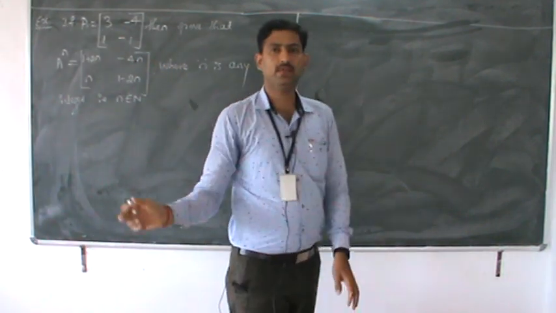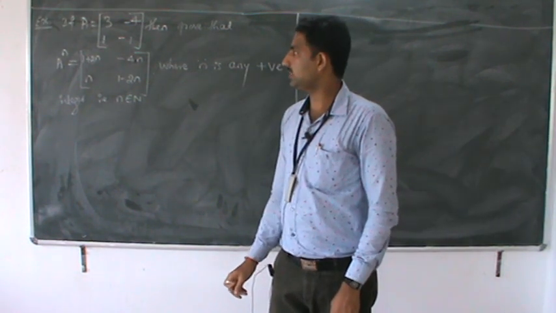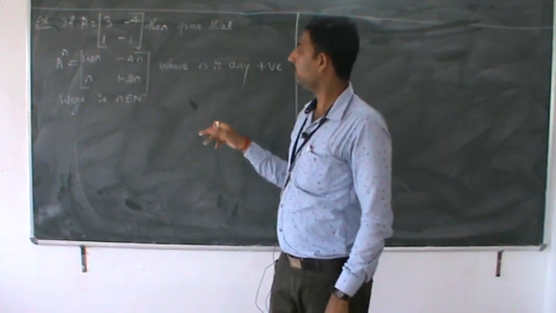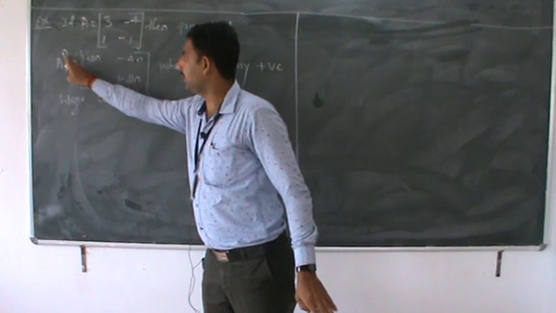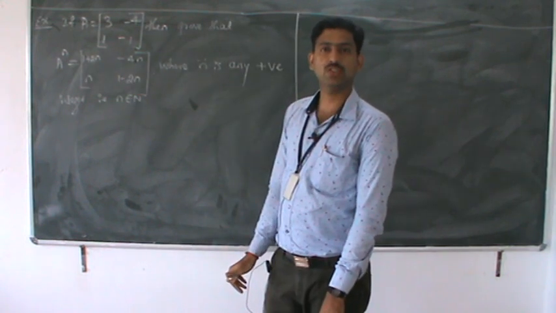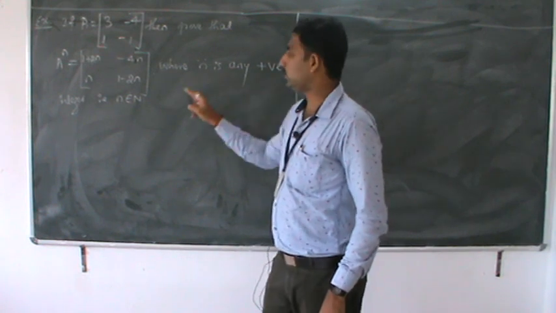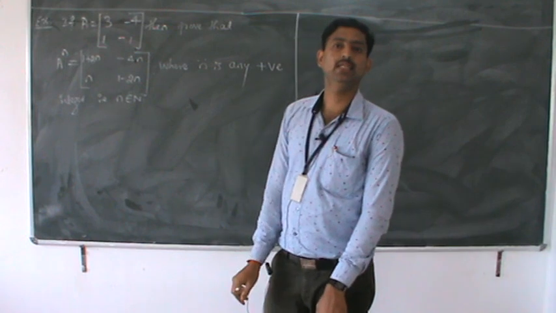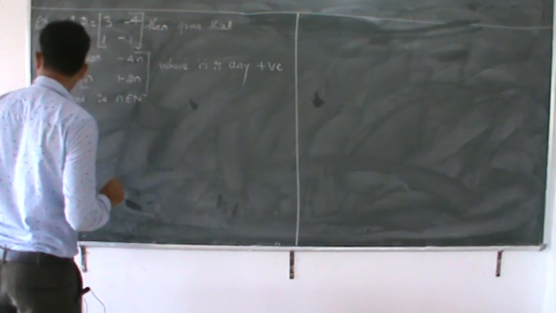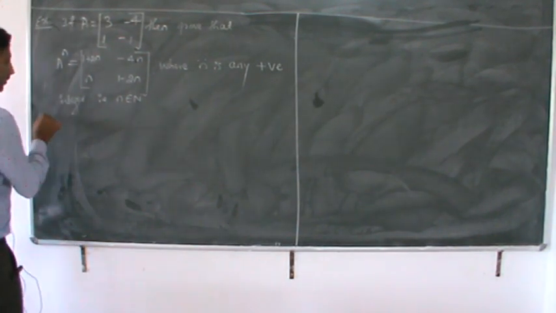Correct? What are they given? They are given the matrix, that is A, with entries 3, 1, minus 4, minus 1. These are the entries of the given matrix, capital A. And they are given A to the power n of the matrix. We have to prove it with the help of mathematical induction, where n is any positive integer, in the sense that n belongs to the natural numbers. Correct? We have to prove this with the help of mathematical induction.